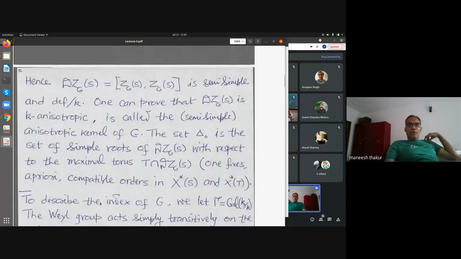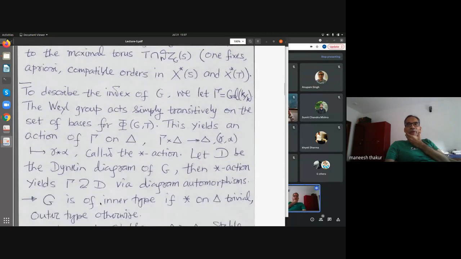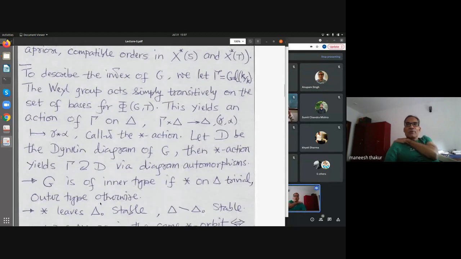Okay, so this index is going to be defined as follows. You let gamma denote the Galois group of the separable closure of K over K. Then the Weyl group, which is the normalizer of T modulo T, one knows acts simply transitively on the set of bases for this root system.